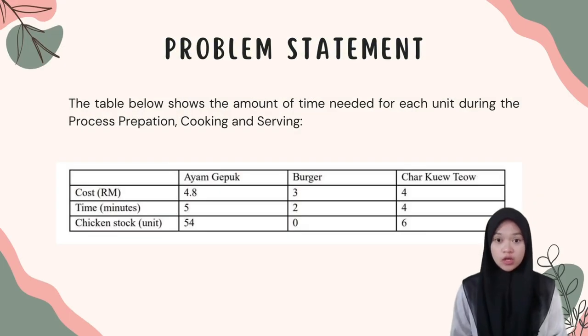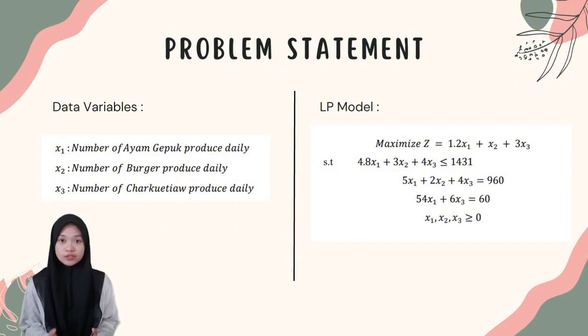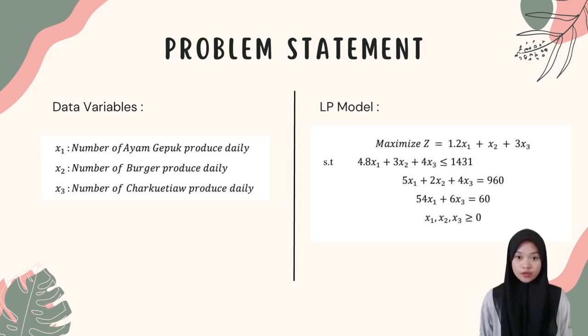Now, we need to list all the information in the table. The table below shows the amount of time needed for each unit during the process of preparation, cooking and serving. And then, we need to determine the decision variables to represent the quantity of each dish produced daily. Let X1 represent the number of ayam gepuk produced per day, X2 represent the number of burgers produced per day, and X3 represent the number of char kway teow produced per day. These variables are the unknowns that we need to determine in order to achieve the best outcome. After that, we need to use all the data and write the LP model.